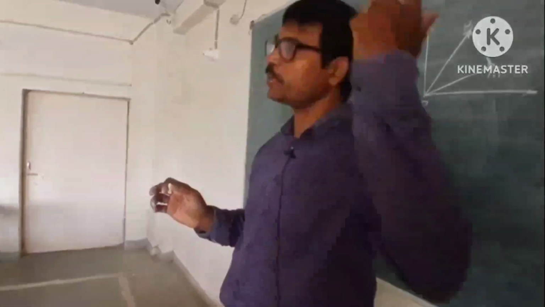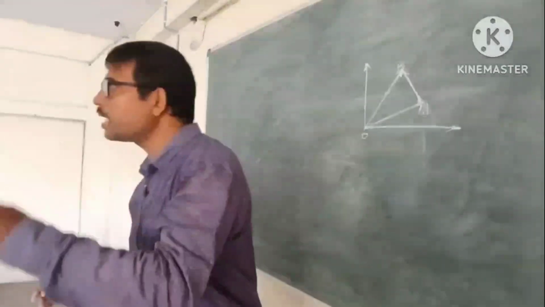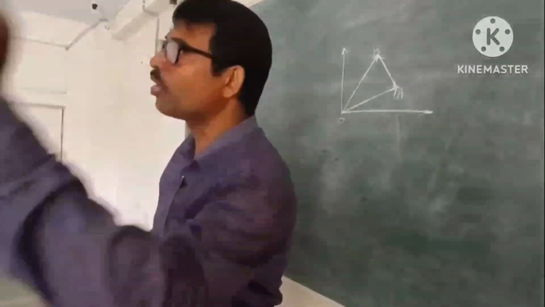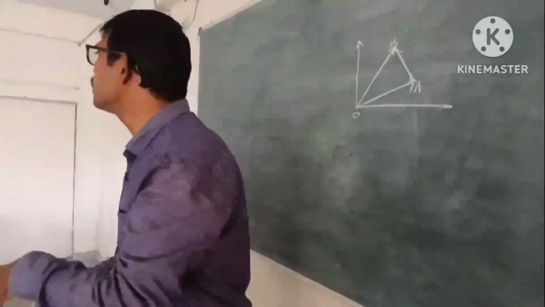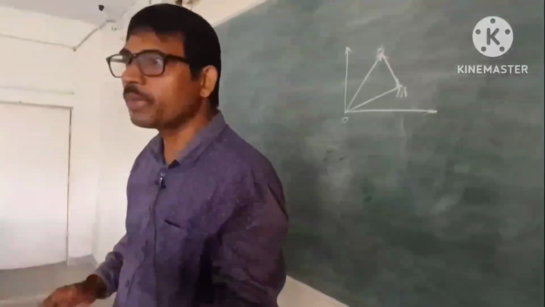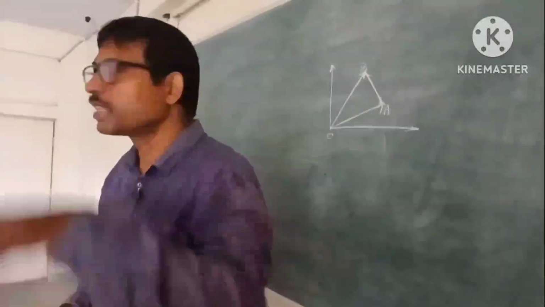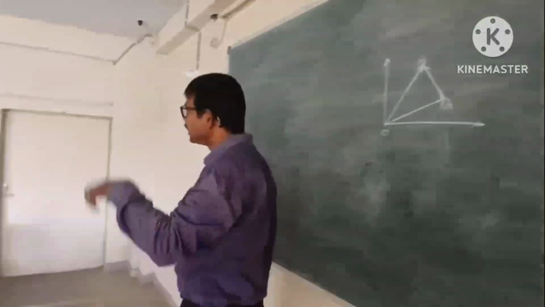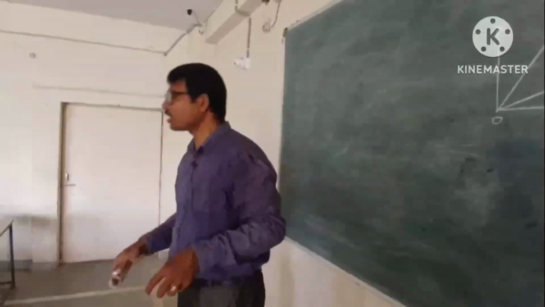In the previous case, you read that the body had magnitude only. But here you will read that the body has magnitude and direction. That new physical quantity is known as a vector.